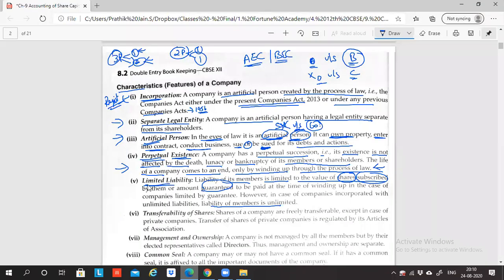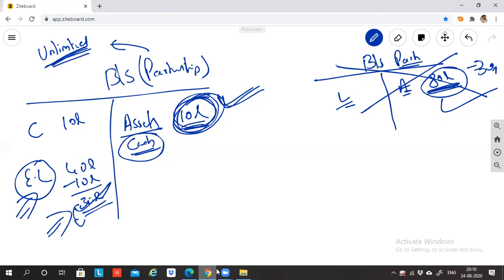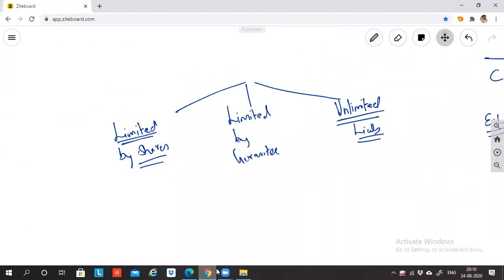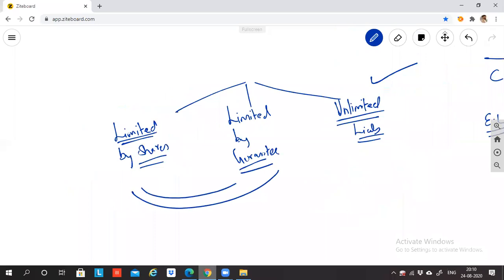So limited liability is the concept of a company: the liability is always limited. Limited to the extent of shares remaining unpaid. Limited by shares, limited by guarantee, unlimited. So I explained the concept of limited, but these concepts you'll understand a little later, as and when we keep on doing the sums.